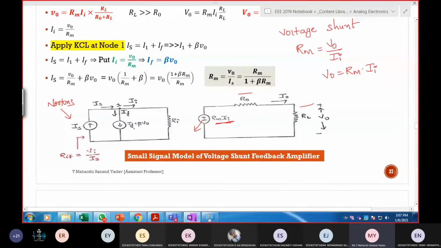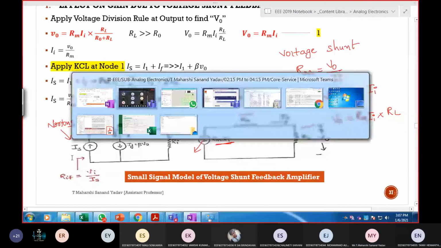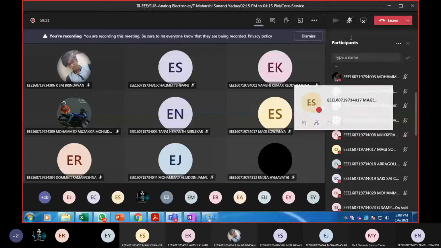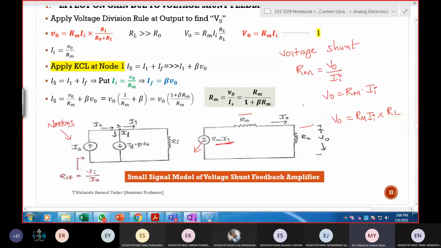So now my intention is I want to find the gain. So how to calculate gain? First calculate V out. Tell me, V out is? Voltage division rule. Good. RM II into RL by R0 plus RL.